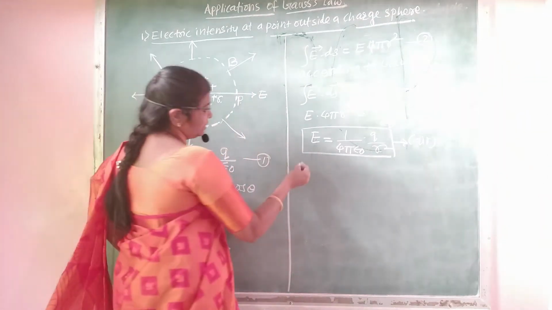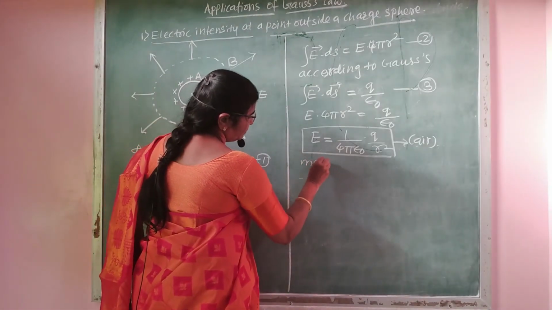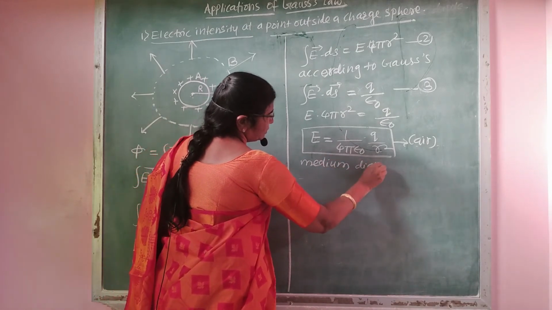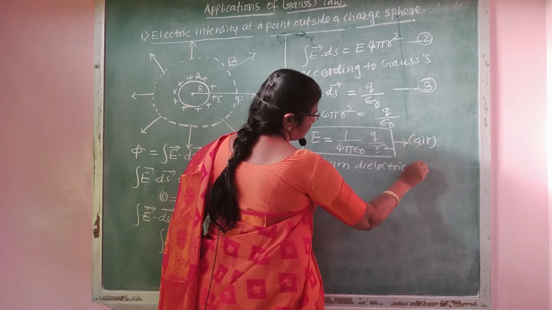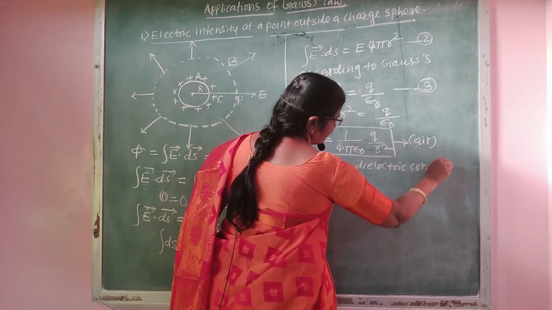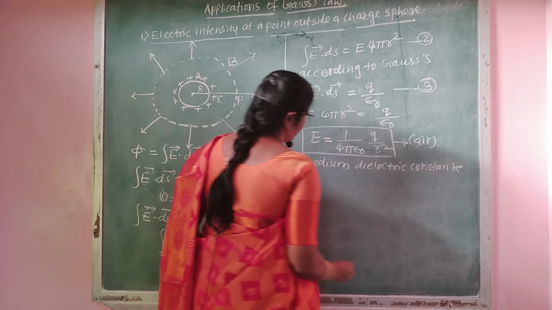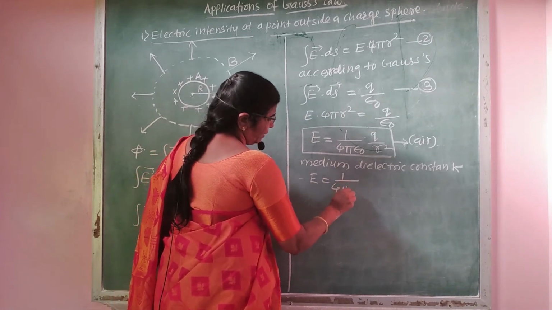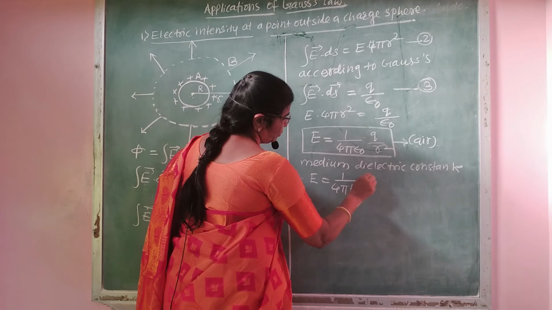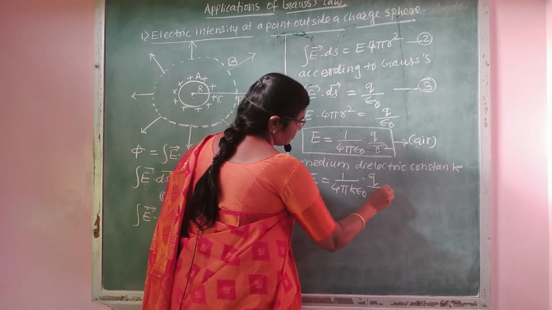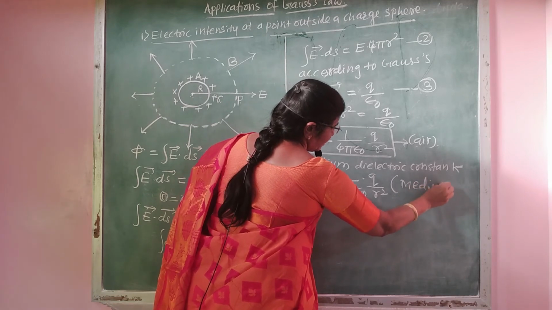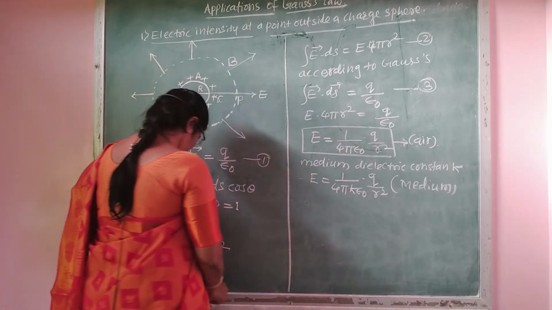If the sphere is kept in a medium of dielectric constant K, then the equation becomes E is equal to 1 upon 4 pi K epsilon 0 Q divided by r square. This is the equation of electric intensity in a medium.